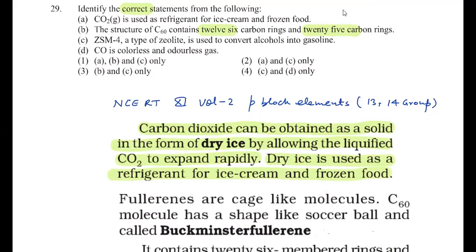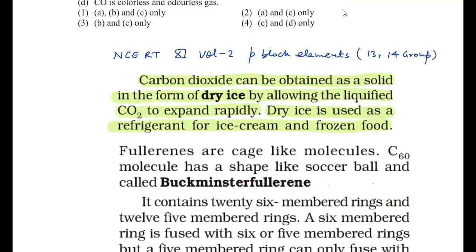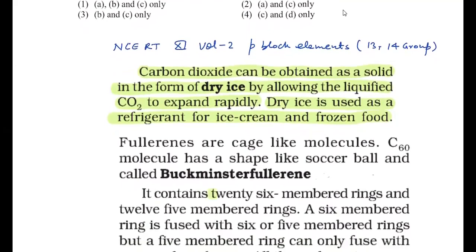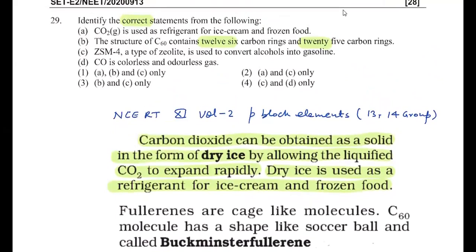So basically this is written wrong. Actually it is given opposite. The actual description of Buckminster Fullerene is given in the paragraph. This is also directly from NCERT. Fullerene is a cage-like molecule of C60 shaped like a soccer ball, called Buckminsterfullerene. It contains 20 six-member rings and 12 five-member rings. Here it is given wrong: 12 six-member rings and 20 five-member rings. So it's given opposite. That's why statement B is also wrong.